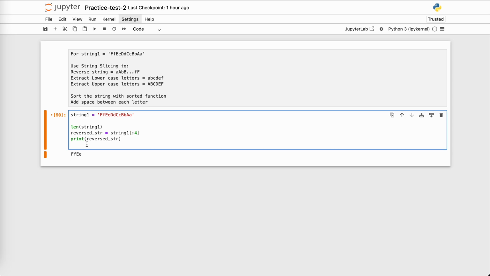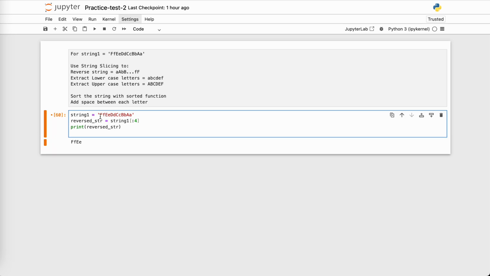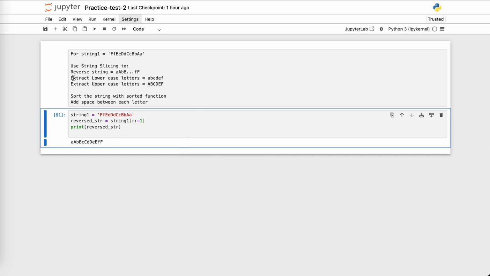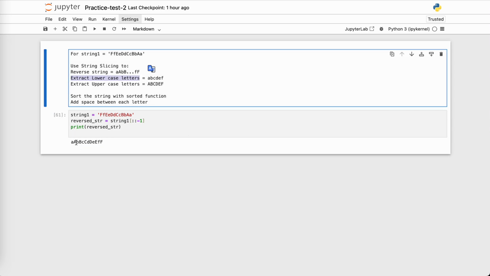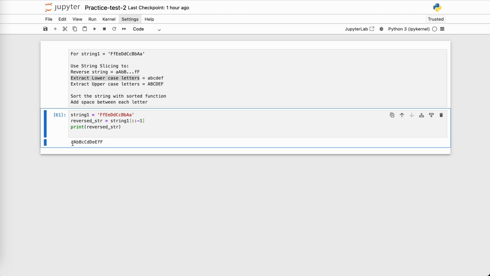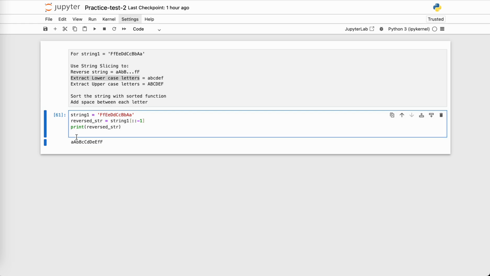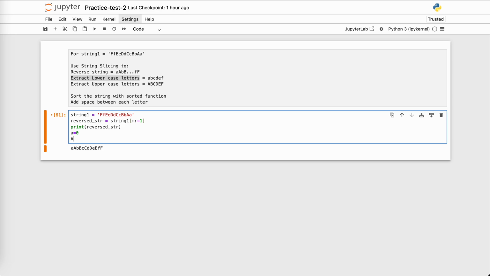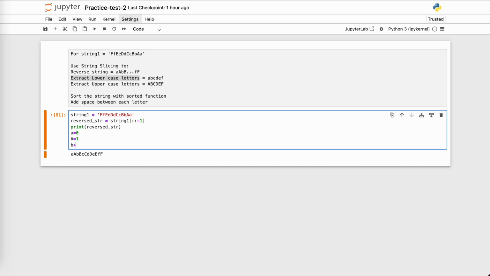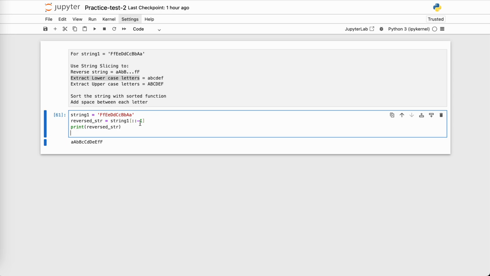Let's go back to our exercise. So I wanted it reverse, so from the starting point till the ending point with a step of minus 1. Now the second one is to extract lowercase letters in this particular string, the reverse string. The lowercase letters are every alternate one, right? So small a with index 0, then capital A is 1, small b is 2, so on and so forth. So every other letter is a lowercase letter. So how do I extract it? We will use the step again.